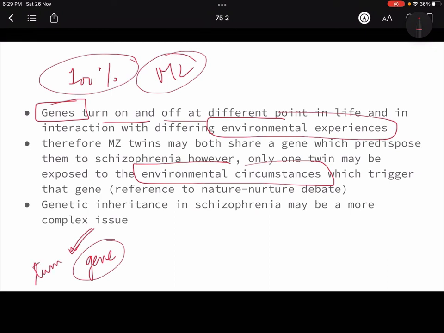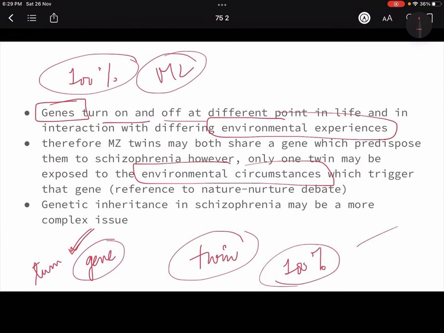whether the gene is going to turn on or off. So that means जो हम twin studies करके इतने बड़े बड़े conclusions निकाल रहे हैं, that is not something very viable. We cannot trust them because even if 100% genetics are the same, then why is it that one person is having the disease and another is not? Because there are other factors, there are other complexities that play a part. It is not as simple as only genetics, only environment. Things are not black and white, things are grey. Even if the genes are similar, there are 100 other things that are going to work on them and make it different for them, right?